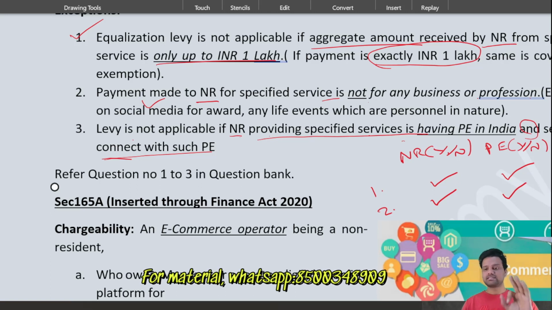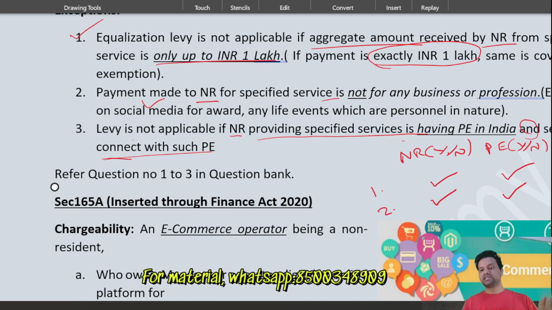Okay. There are 3 exceptions for the equalization levy under section 165. What are they? First, if the total aggregate payment to a non-resident is up to only 1 lakh for a year, then this equalization levy chapter is not applicable. Second, if the service received is personal in nature, like a marriage function, or social media advertising for an award, if he gets an award and advertises over social media, which is not directly related to his business or profession, then in those personal cases this equalization levy is not applicable.